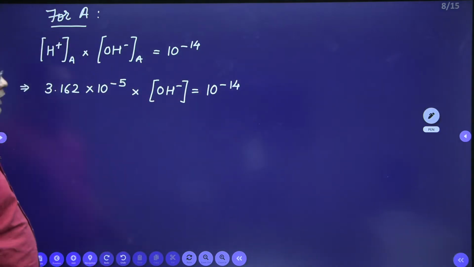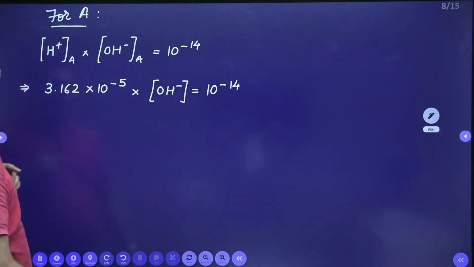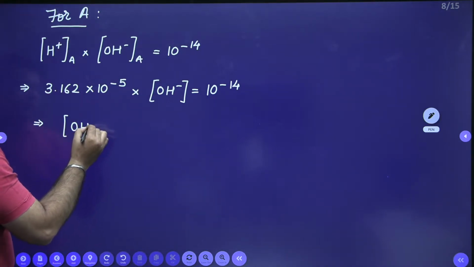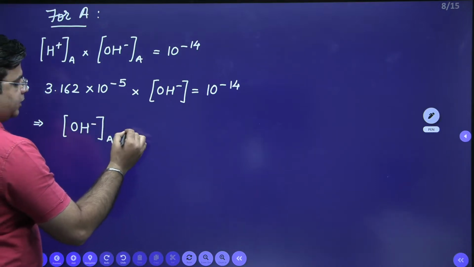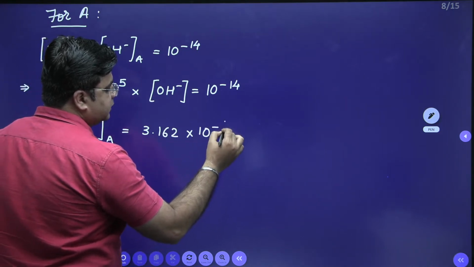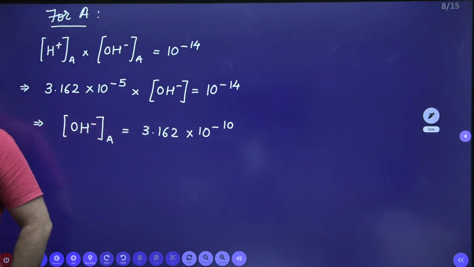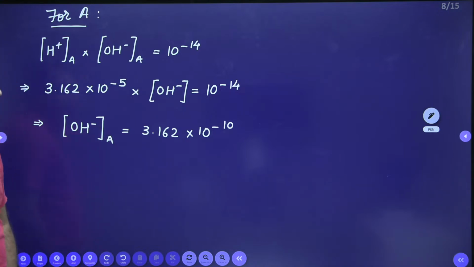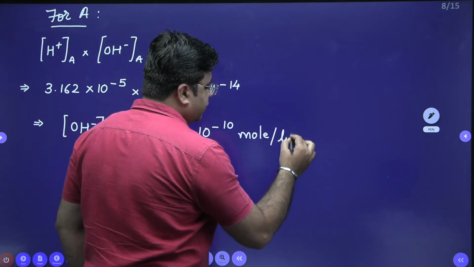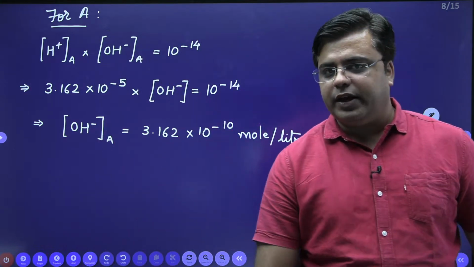When you solve this, you will get the OH minus ion concentration in moles per liter for industry A, right? So when you solve this, OH minus ion concentration for industry A comes out to be 3.162 into 10 raised to power minus 10. Just quickly cross check this answer. I think this is the correct answer. 3.162 into 10 raised to power minus 10 moles per liter. So this is the OH minus ion concentration for industry A, right?